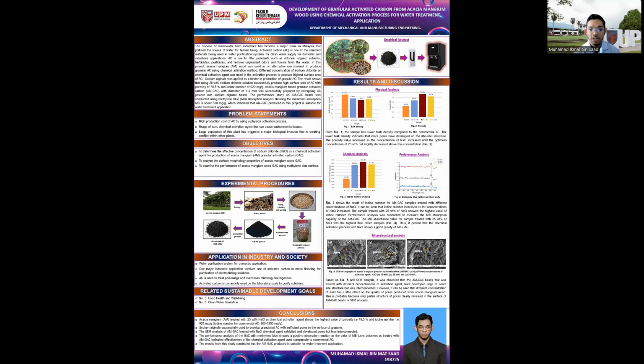The lower bulk density indicates that more pores have been developed in the granular activated carbon structure. The porosity also increases as the concentration of the activation agent increases until the optimum value at 25%, but it is slightly decreased above that concentration, which you can refer to in Figure 2.